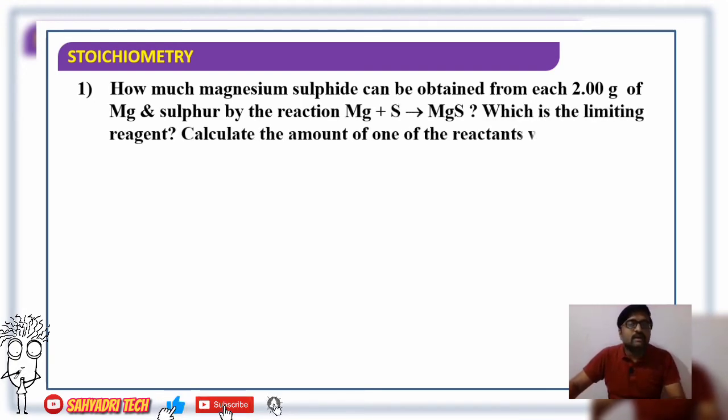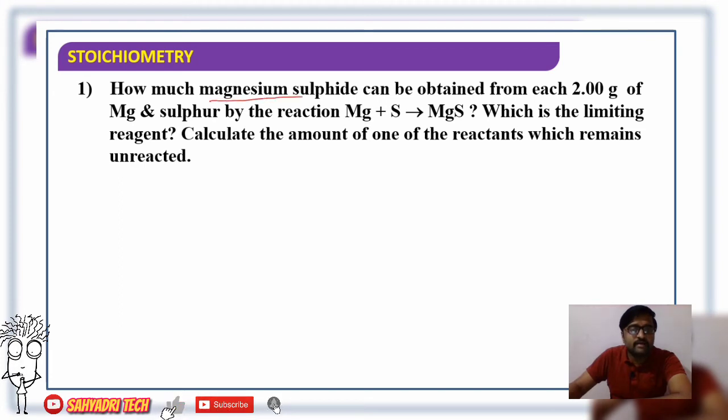The first one: how much magnesium sulfide can be obtained from 2 gram each of magnesium and sulfur by the reaction Mg plus S gives MgS, which is the limiting reagent, and calculate the amount of one of the reactants which remains unreacted. So we have to calculate the amount of excess reagent here.